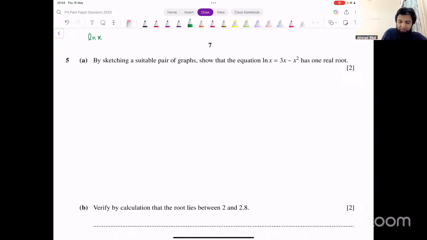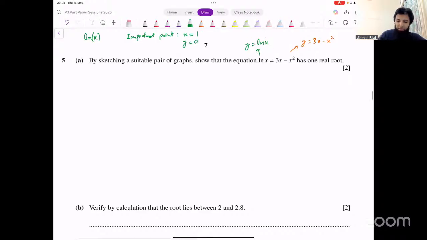The function is ln x. Whatever is inside ln, when that is equal to 1, that's the important point. So the important point that we got in this case is when x is equal to 1. What's the corresponding value for y? So these are the two functions that we're talking about. This is one function that we would be drawing, y equals ln x. And then the other function is a quadratic function, 3x minus x squared. We're starting with the log function first of all. This is the important point when the inner part of log is equal to 1. That's what we always need to show on the graph. The corresponding y value for this is 0. Okay, let's draw that.